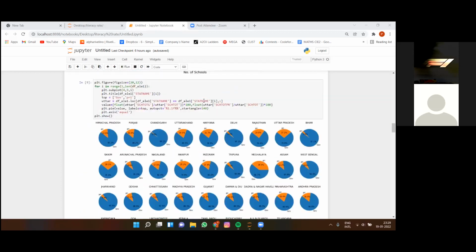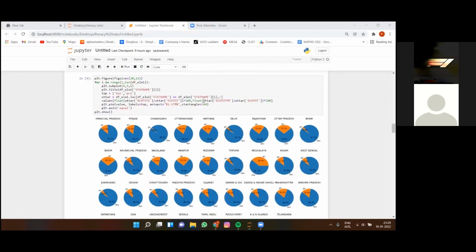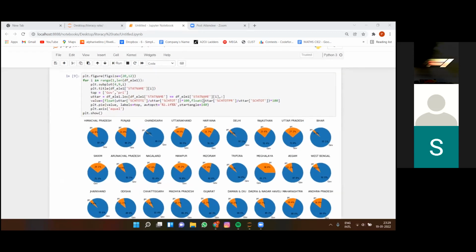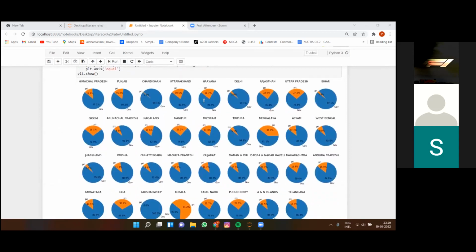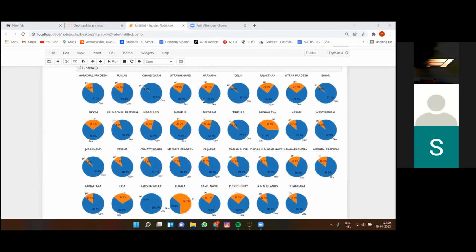Now I would like Shubh to further continue on the topic. Yes, sir. So we have many graphs which are represented over here. I'll start with these graphs, which are listed for every state in India.